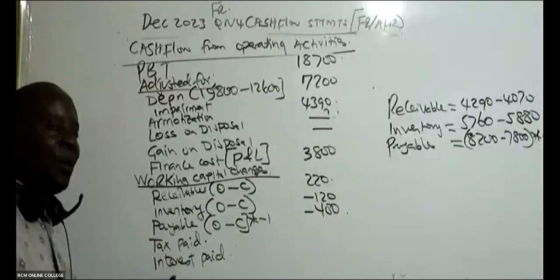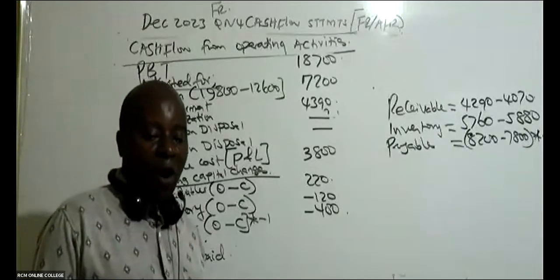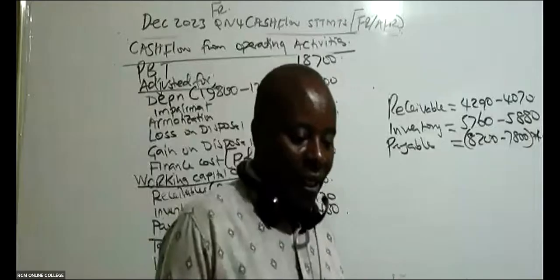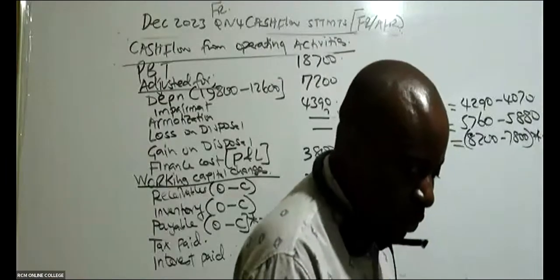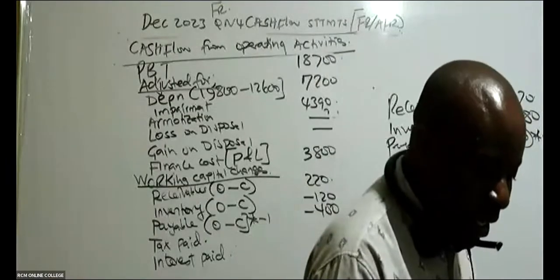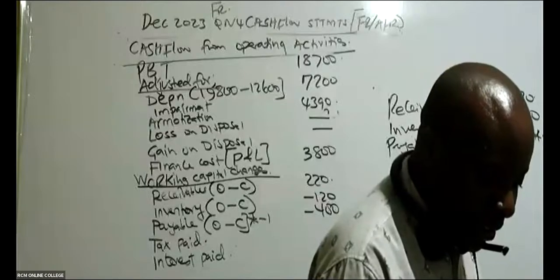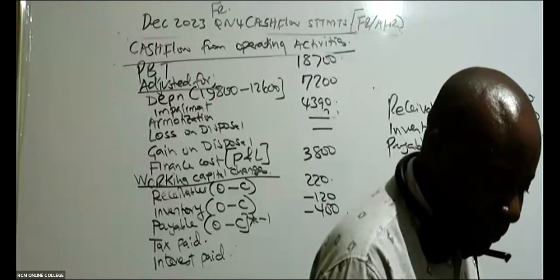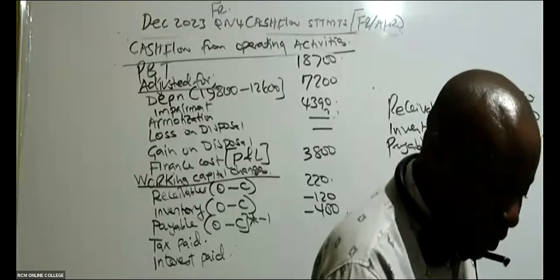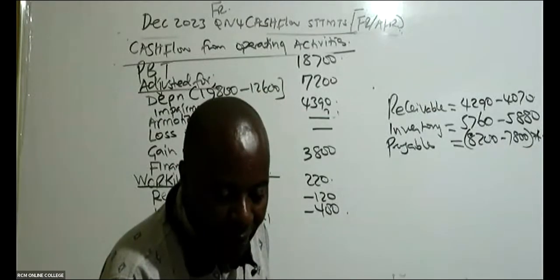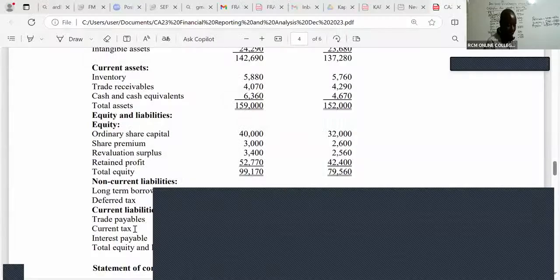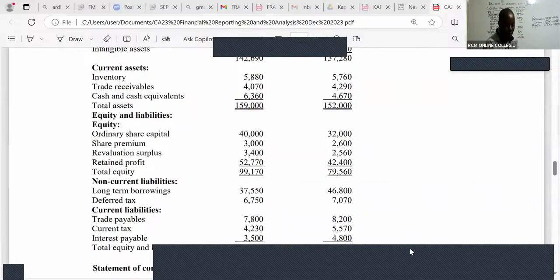So then we come to tax paid, which is the easiest. Knowing how much I've paid is a very simple thing. Go to your balance sheet. When you look at your balance sheet, you see the taxes, and normally they'll give you current tax and deferred tax. We consolidate them. Do a T account.